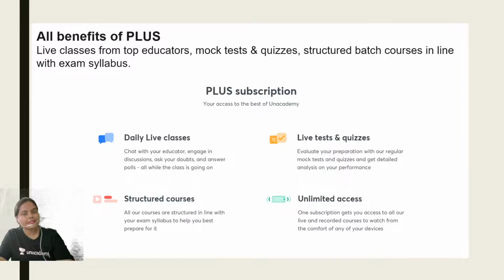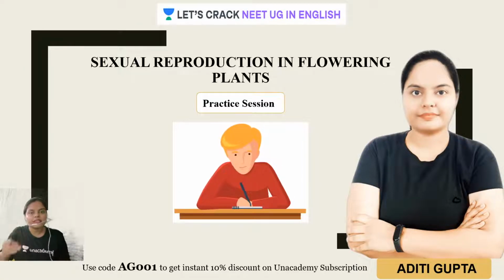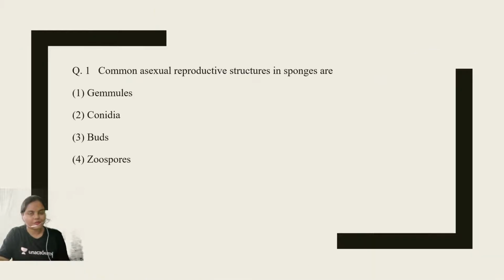Now come on, let's start today's practice session. The topic of today's practice session is sexual reproduction in flowering plants. By the way, for your information, I will be live again at 10 p.m. with the NEET 2021 preparation strategy. We will be having a direct one-on-one interactive session, where we'll be discussing how you should prepare for NEET 2021. Okay, so come on, the very first question of today's practice session is on the screen, and I assure you this is a really easy one.